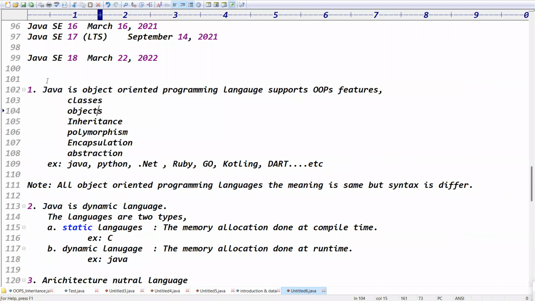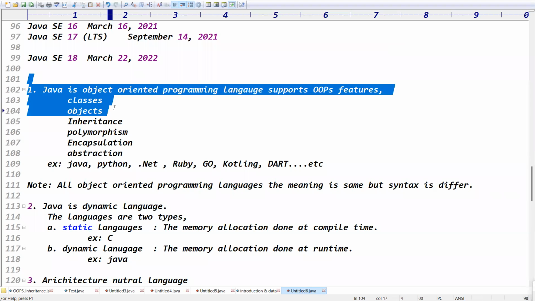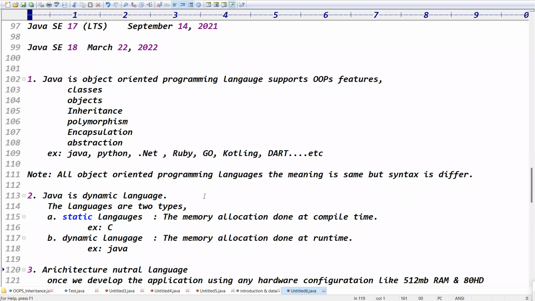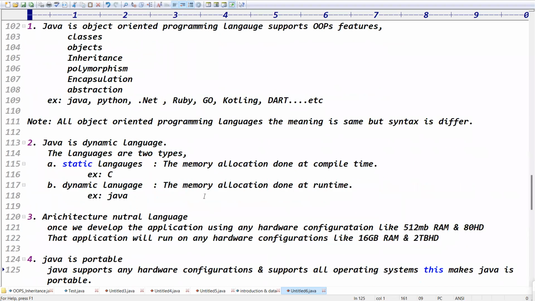The first point we talk about Java is what type of language? Tell me, Java is what type of language? Java is an object-oriented programming language. It supports OOP features like this, right? All object-oriented programming languages, the meaning is the same, but the syntax is different, right? Exactly.